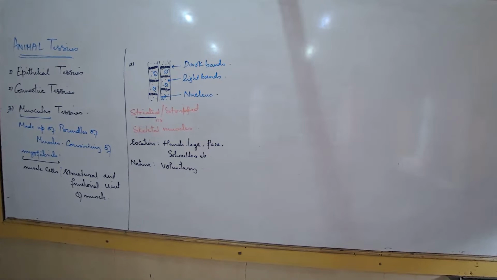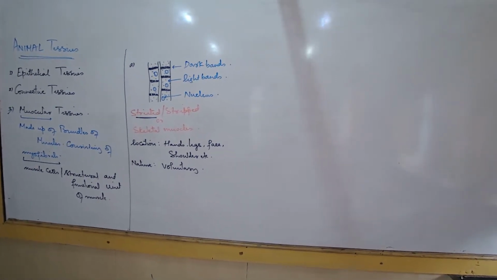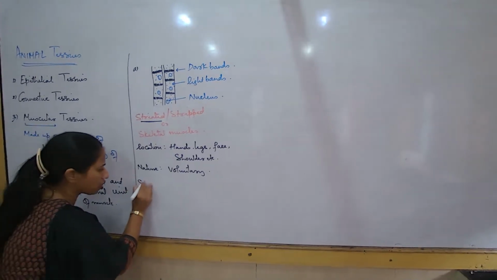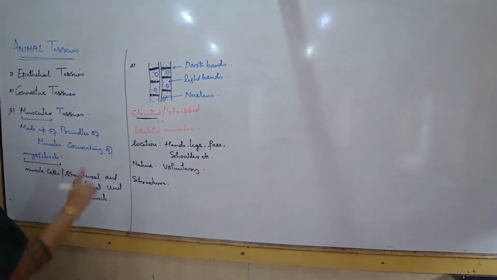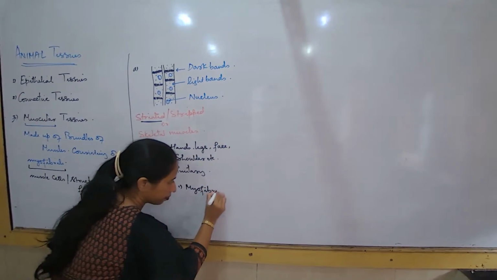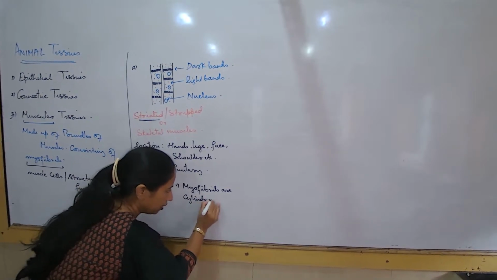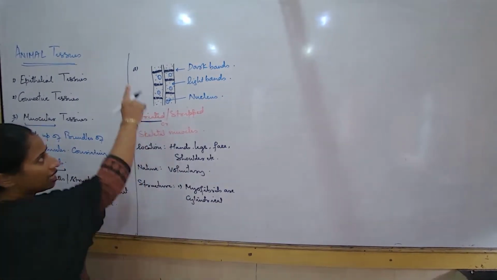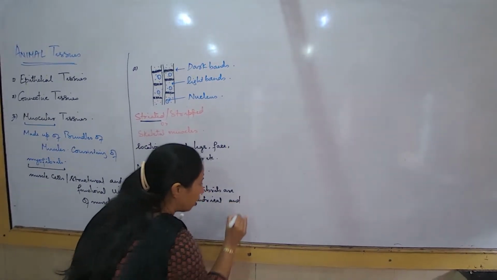So now, if these muscles we are able to regulate on our own, we are able to contract on our own, move on our own, then such type of muscles are called voluntary muscles. What are some special features about the structure of these type of muscles? The myofibrils are cylindrical. Are they cylindrical in shape? They are. So when I'm talking about these myofibrils, the myofibrils are cylindrical and